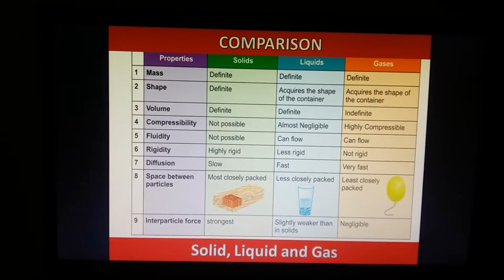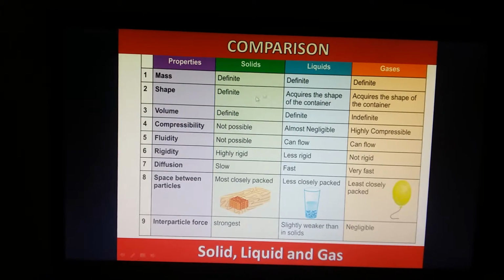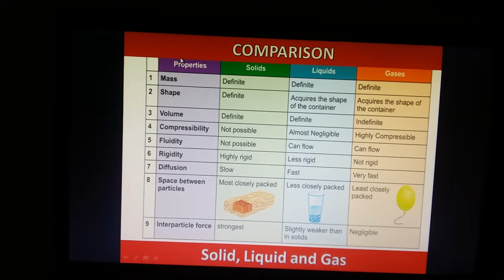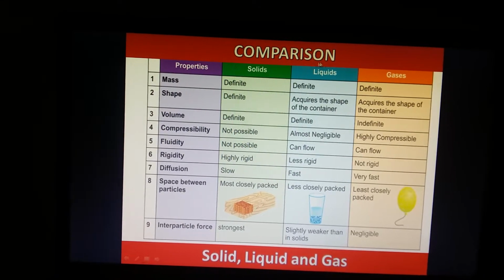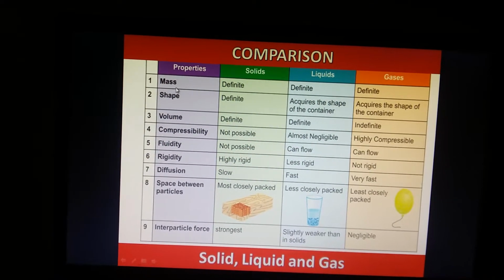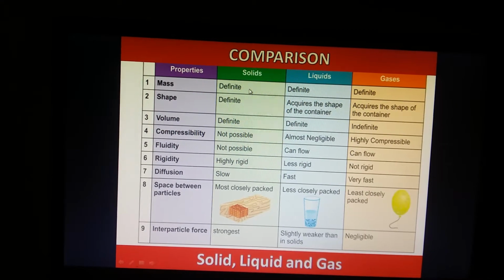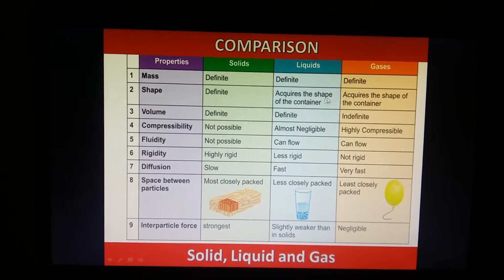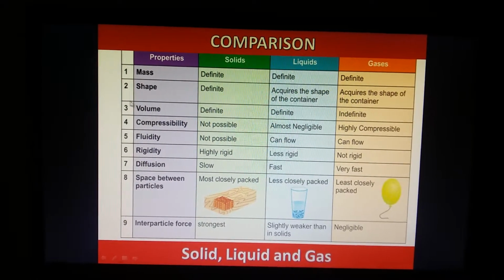Till now we have studied these general properties of solids, liquids and gases. Let us compare them. Mass. Solids have definite mass, liquids have definite mass and gases also have definite mass. Mass is always definite. Mass can neither be created nor be destroyed.